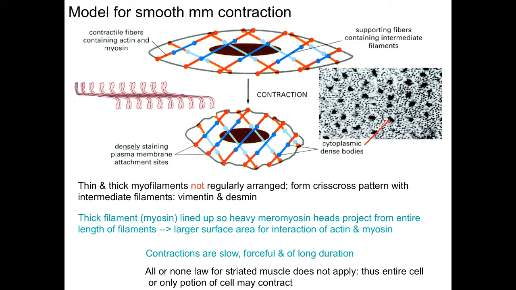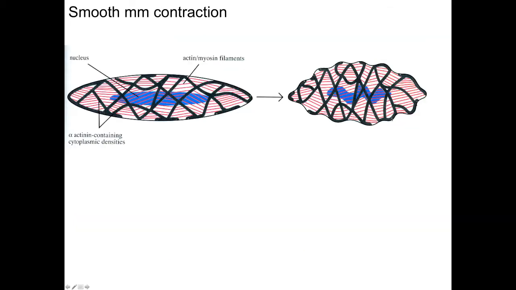The all or none law for striated muscle contraction does not apply. So in a smooth muscle cell, the entire cell may contract, or only a portion of the smooth muscle cell may contract. This just highlights these densely staining plasma membrane attachment sites and the densely staining cytoplasmic sites. In the micrograph, they're the cytoplasmic dense bodies.